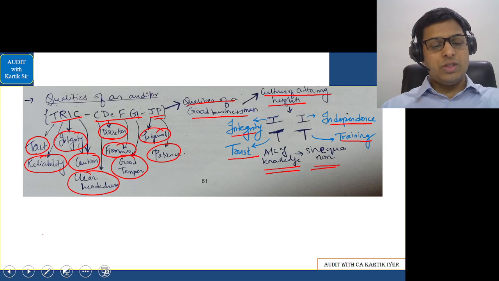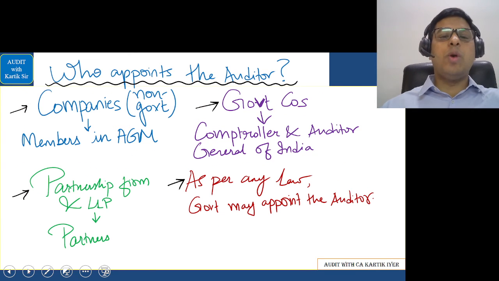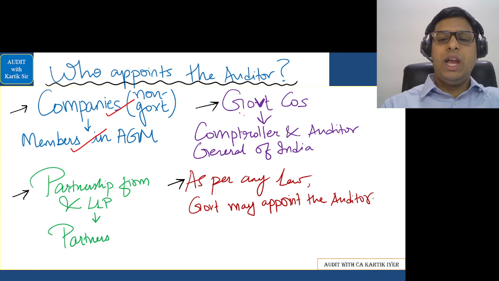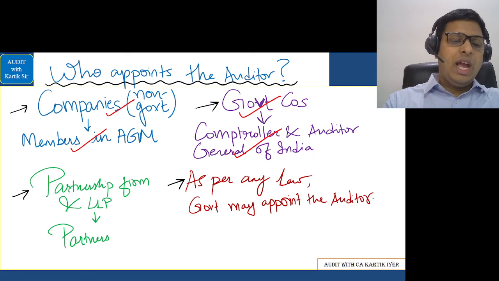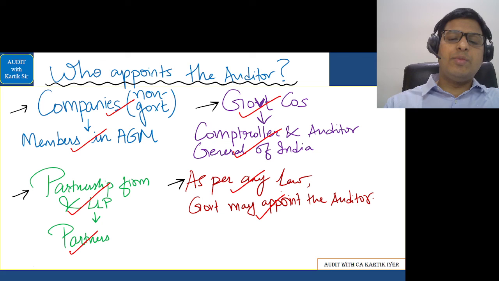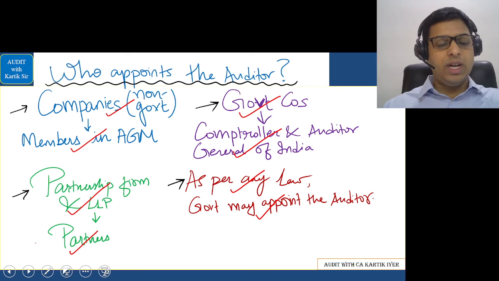Okay, let's go further. Who appoints the auditor? In the case of non-government companies, the auditor is appointed by the members in the AGM. In case of government companies, the auditor is appointed by the Comptroller and Auditor General of India. In case of partnership firms and LLP, the partners appoint the auditor, and as per any law, the government may also appoint the auditor to get the audit done.